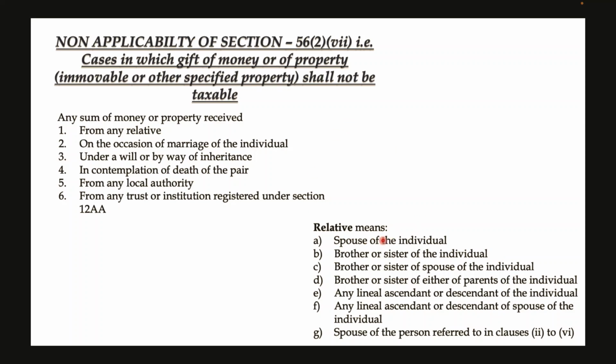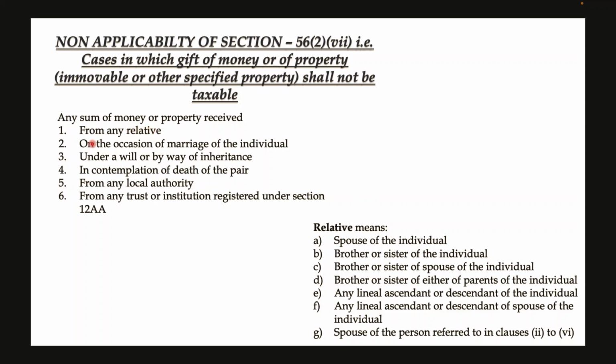Spouse of the individual, brothers or sisters of the individual, brother or sister of the spouse of the individual, brother or sister of either of the parents of the individual, any lineal ascendant or descendant of the individual, and lineal ascendant or descendant of the spouse. Only these people are called relatives.